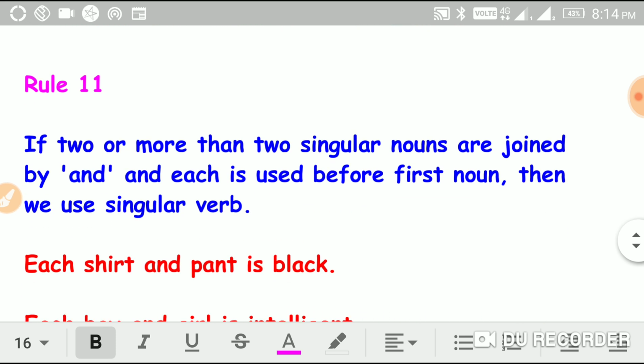So let us move on to rule number 11. If two or more singular nouns are joined by "and", and "each" is used before the first noun, here this word is very important: "each" is used before the first noun, then we use a singular verb.